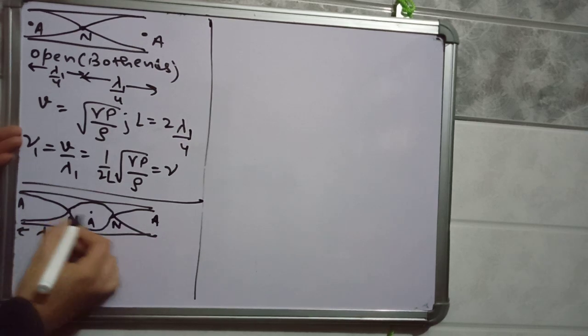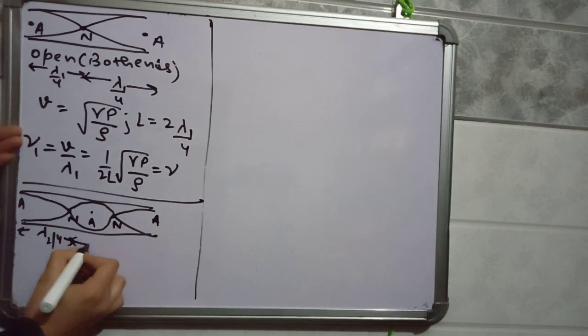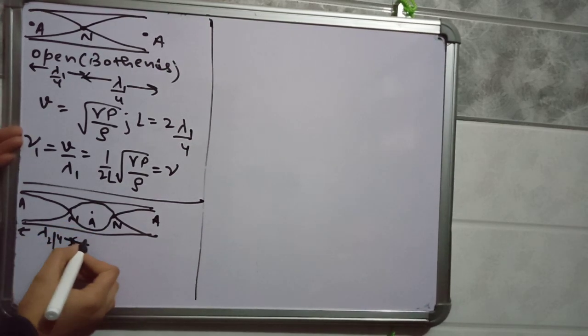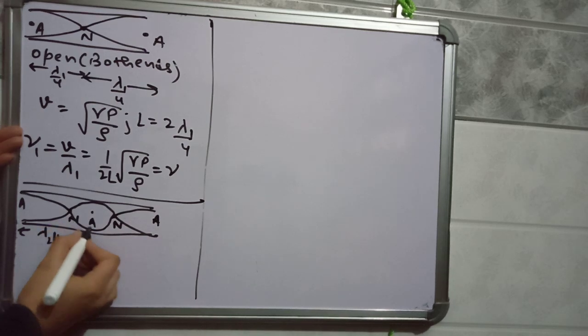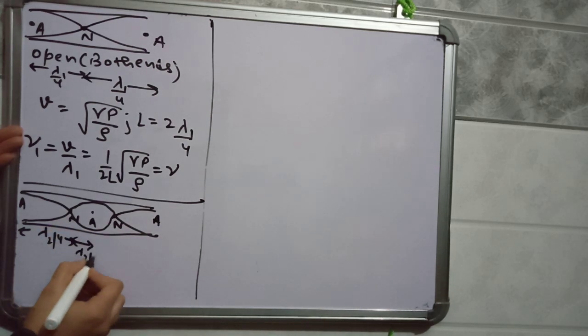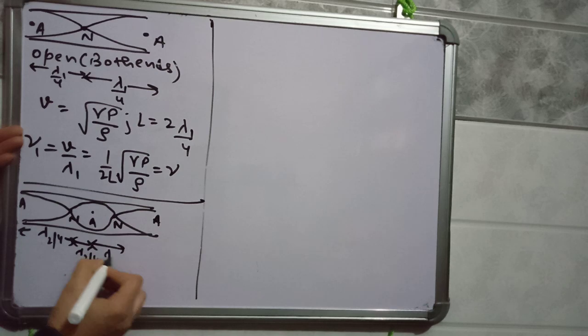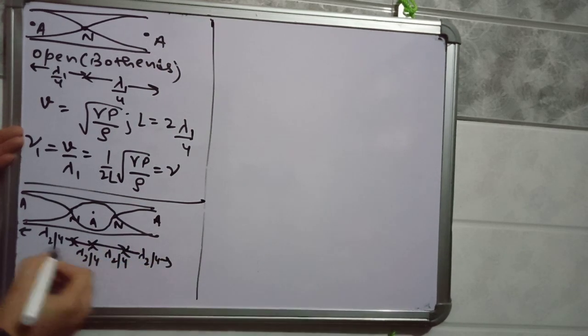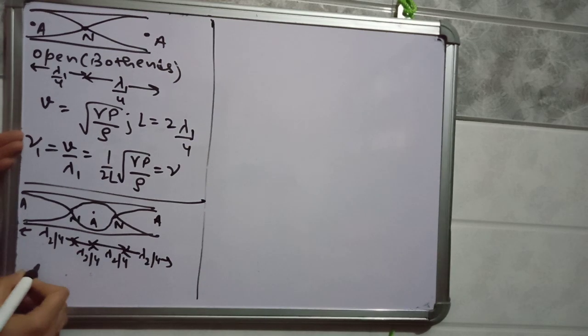Here it is lambda 2 by 4, here also lambda 2 by 4, and here also lambda 2 by 4. So the length is 4 times lambda 2 by 4.